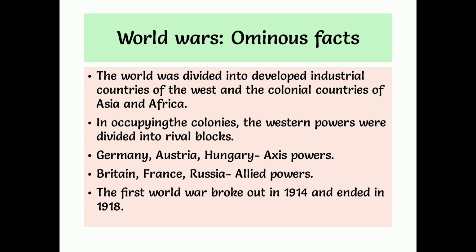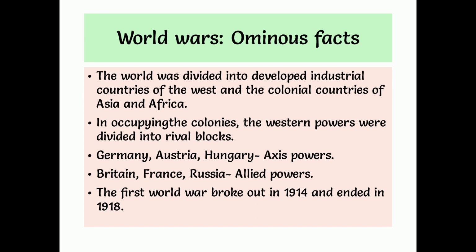In occupying the colonies, the Western powers were divided into rival blocs. For example, take England and Italy. England has occupied one country and Italy also wanted to occupy the same country. So because of that, these two countries developed a rivalry between them. So they became enemies. Such things also happened here.